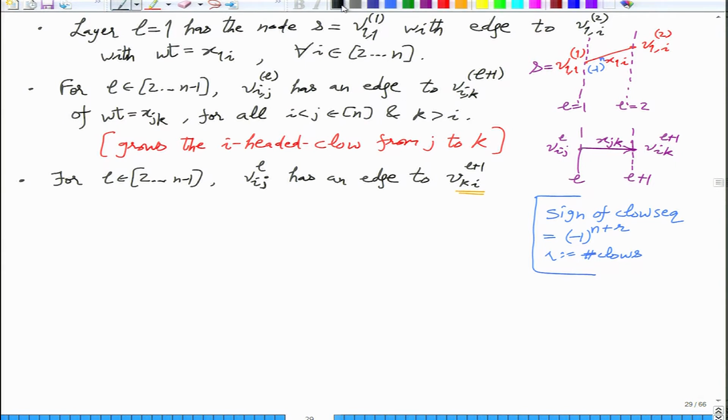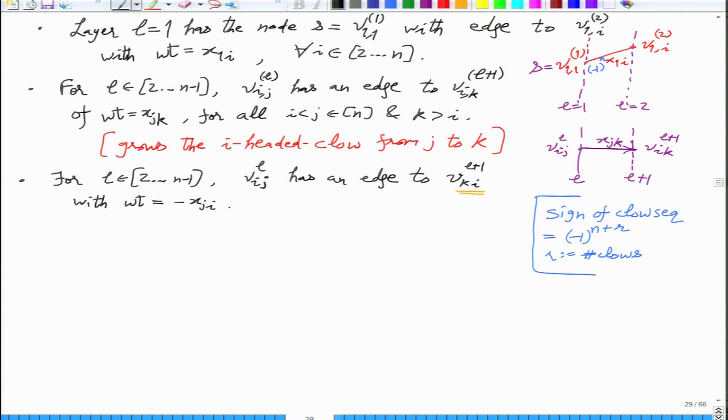Okay, so here we are jumping to the next claw. So what should be the conditions? V_{i,k,l} has an edge to V_{k,l+1} with weight minus x_{ji}. Usually it would have been just this j to i edge weight, but here we are also introducing a sign.